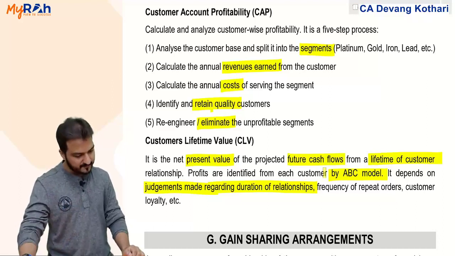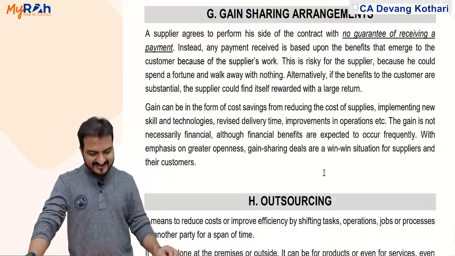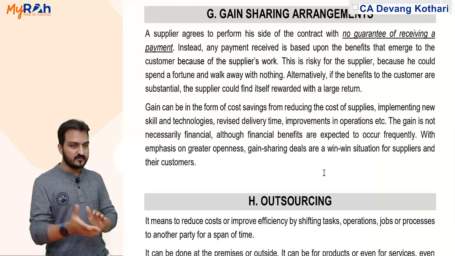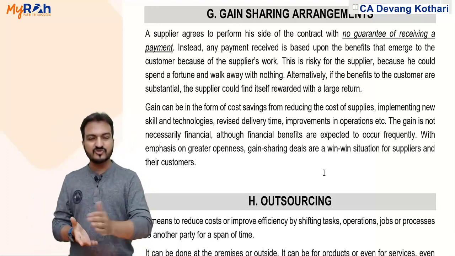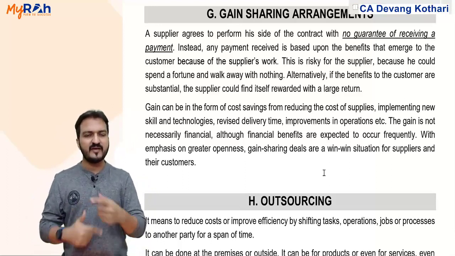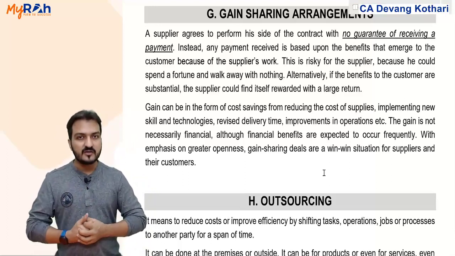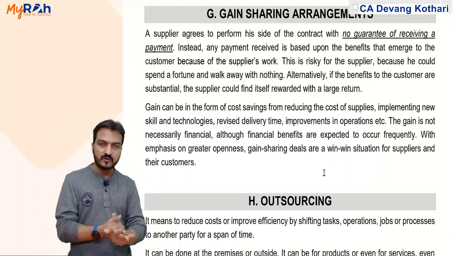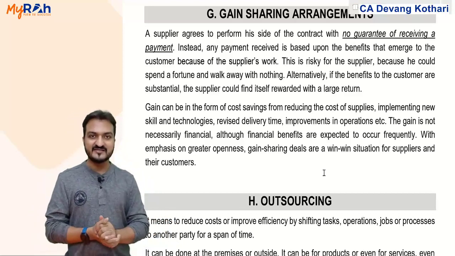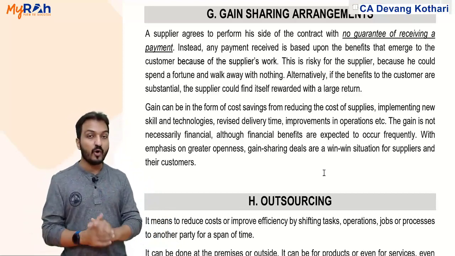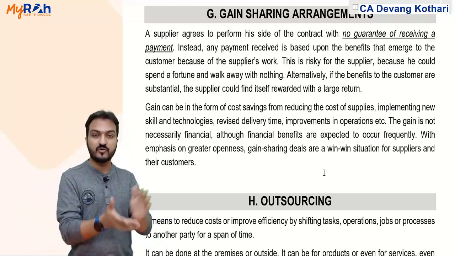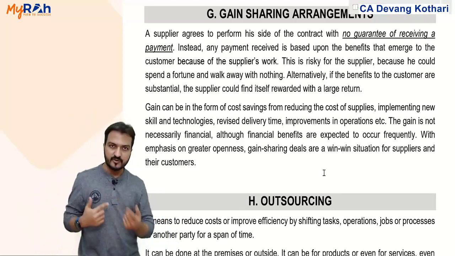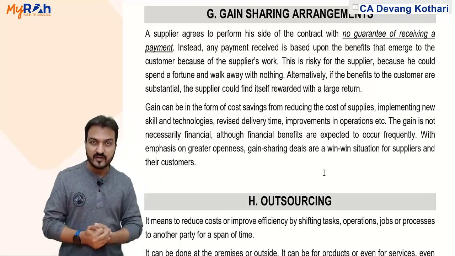Done? Okay. And the last two topics then are gain sharing arrangements and outsourcing. Gain sharing: in the most recent RTP, May 2020 RTP, they have given almost 2 questions regarding gain sharing. So I might say that for the July 20 exams if they are conducted, or otherwise for November 20 exams, gain sharing arrangements might be an important topic. So what is a gain sharing arrangement?